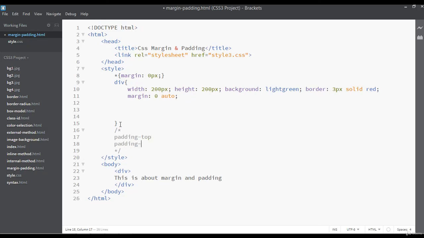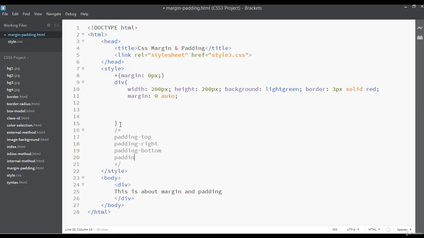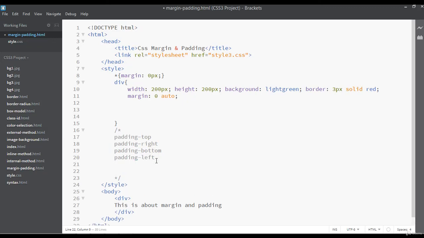You can say padding-top, padding-right, padding-bottom, padding-left. Just like this you can apply padding from the top, from the right, bottom, and left, and you can also apply this in a short way.